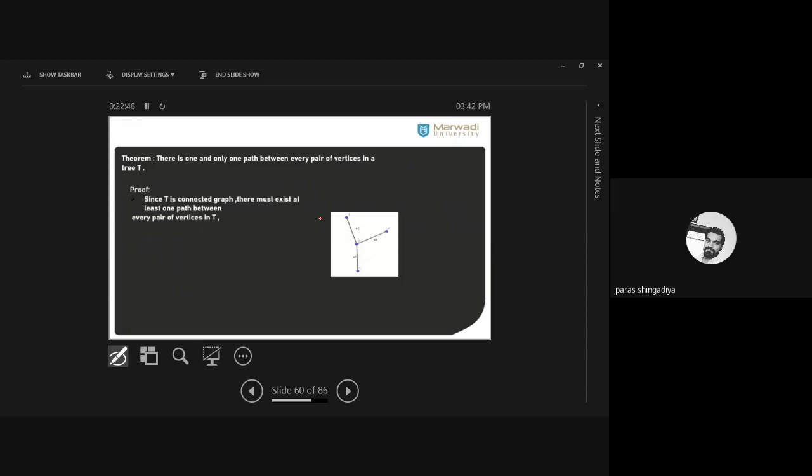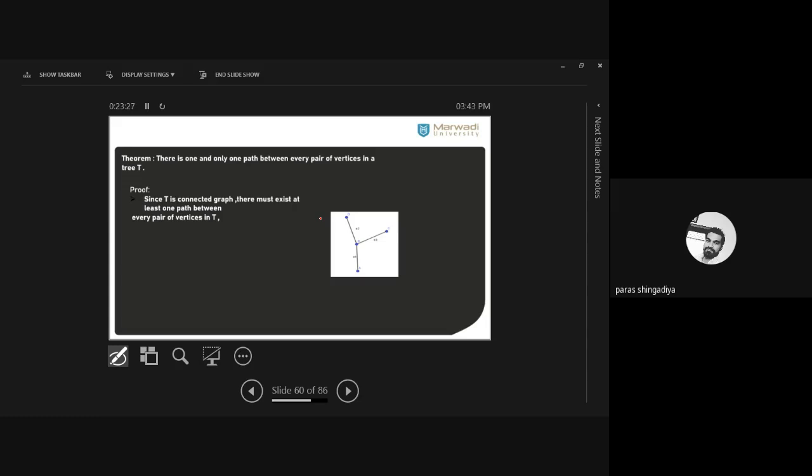So first we apply the definition of a connected graph. What will you learn from the definition of a connected graph? As we know, a tree is a connected graph. That is our definition. The tree is always a connected graph. So what is the meaning of a connected graph? By using the definition of a connected graph, we can say that there exists at least one path between any pair of vertices of the graph. That's due to the connected graph definition. There exists at least one path. Multiple may be possible, but at least one path exists.